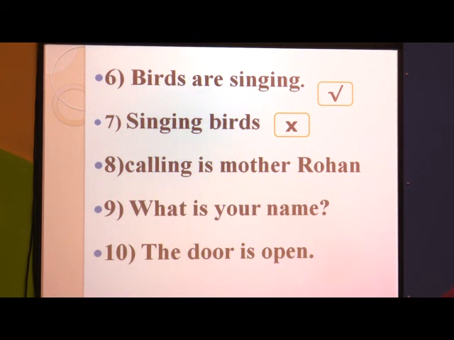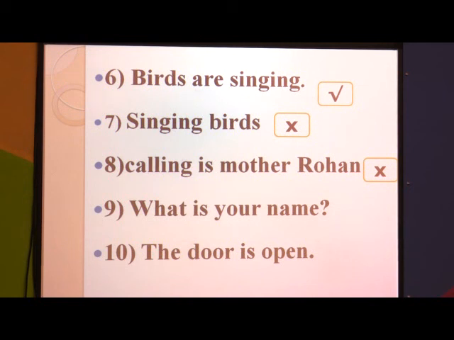Calling is mother Rohan. Again, these are a group of words, but it does not give us any meaning. So, the sentence is not correct. The answer is cross. Ninth one is, what is your name?